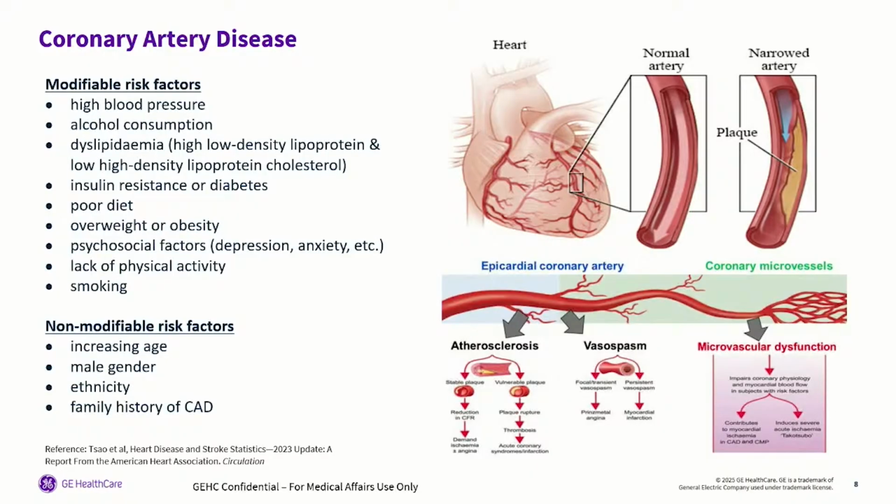But then there's some things that come up and we cannot manage them, such as increase in age. There comes a point where it becomes a risk. Being a male, I was born a male. Naturally, I'm at higher risk of cardiovascular disease. My ethnicity, perhaps. Or you see a lot of patients whose family history is just, genetically speaking, they're just going to develop it. So whenever you have patients that have non-modifiable risk factors, we want to watch those patients for microvascular disease, because eventually they're going to develop it. There's nothing we can do about it.